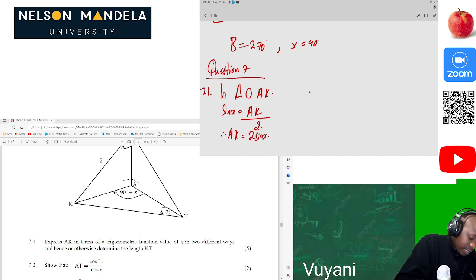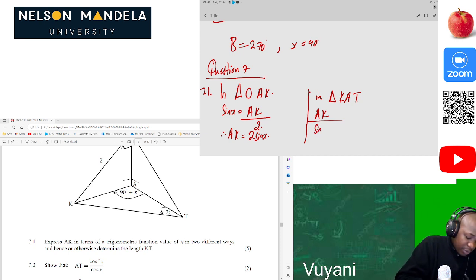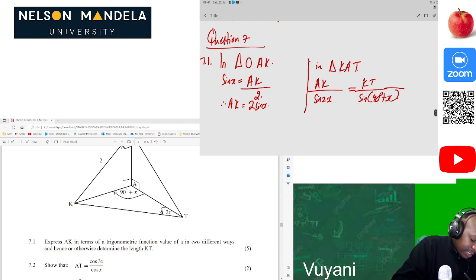Then also in triangle KAT, what do we see there? We can see that if we use our sine rule, it's going to be AK over sine of 2x is equal to KT over sine of 90 degrees plus x. Then after that we can make AK the subject of the formula.